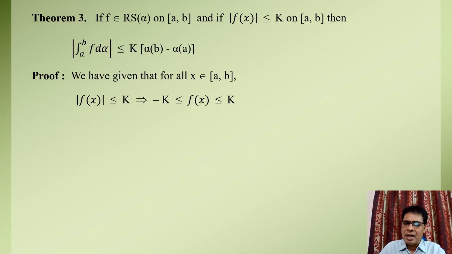It means capital K is an upper bound of function f(x) and minus K is a lower bound of function f in the closed interval [a, b].